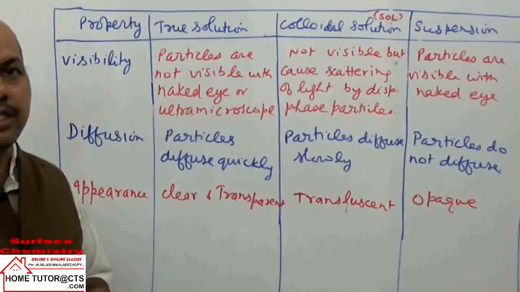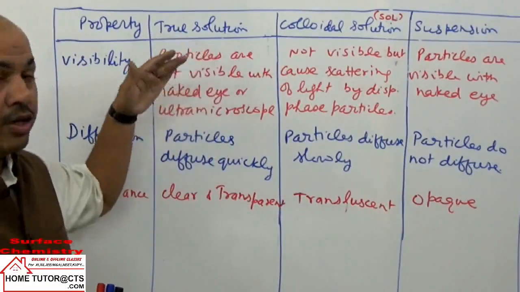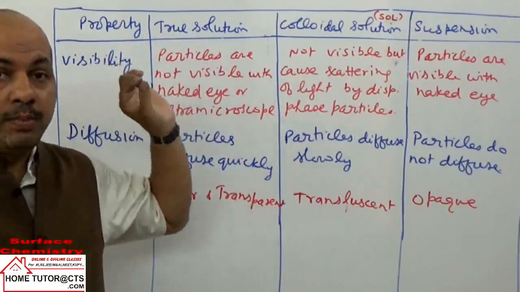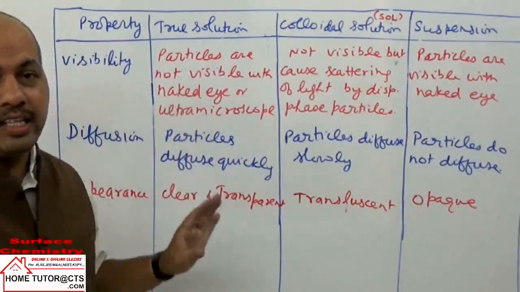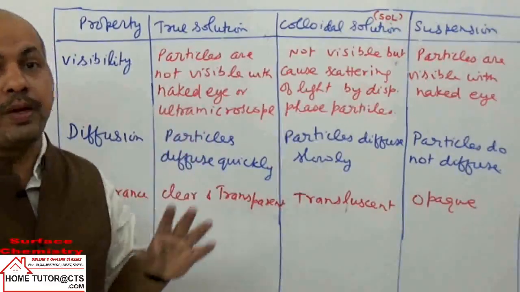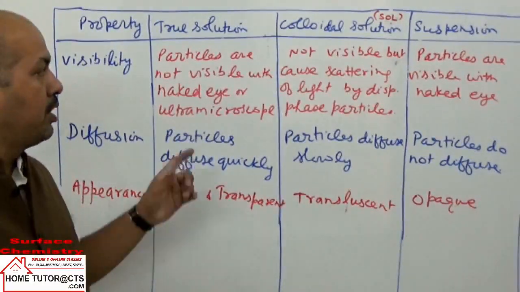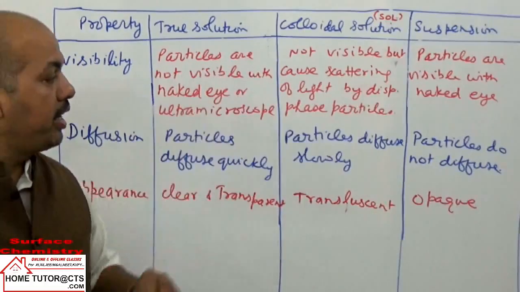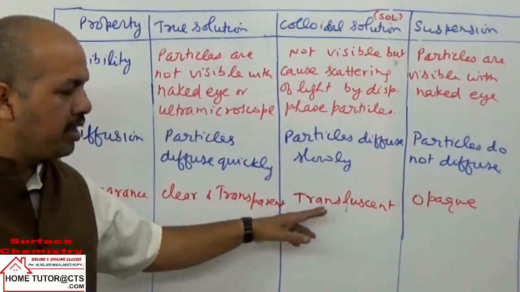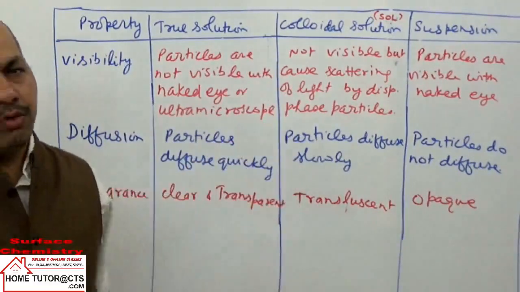Actually, the difference of solutions depends only on one property, mainly the size of the solute particles, or in this case the dispersed phase particles, which decides the three categories. What does the last one mean? Clear means you can see clearly from one side to the other.